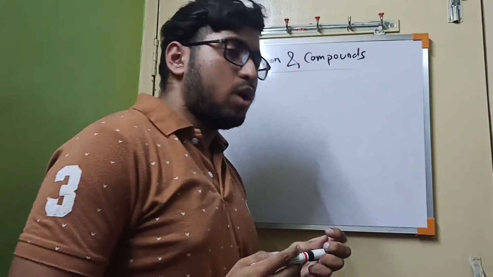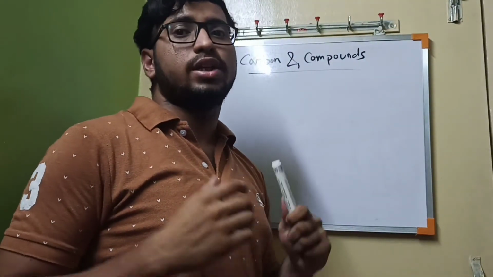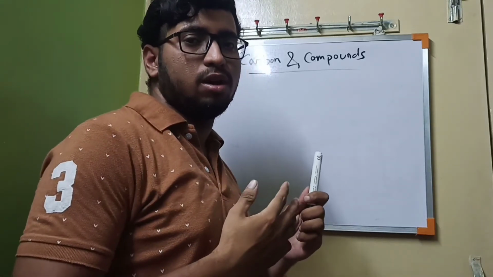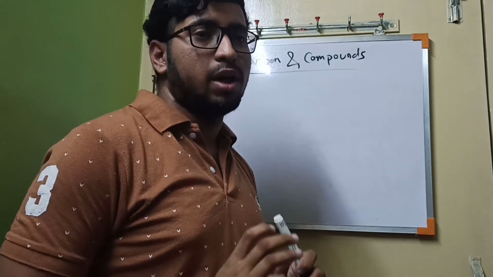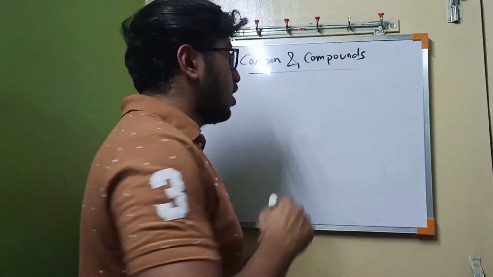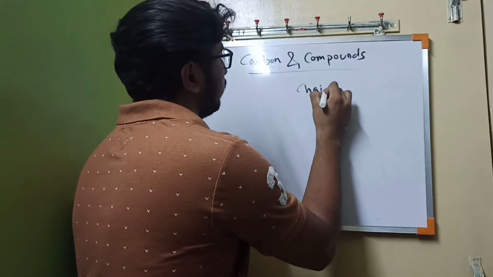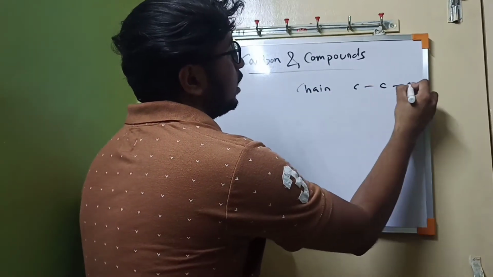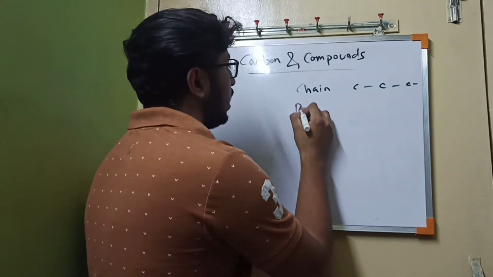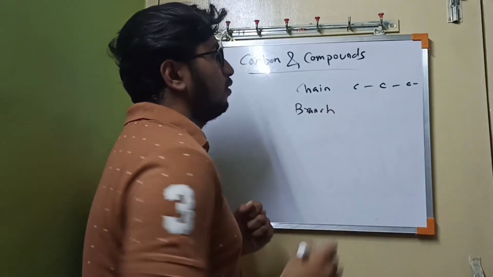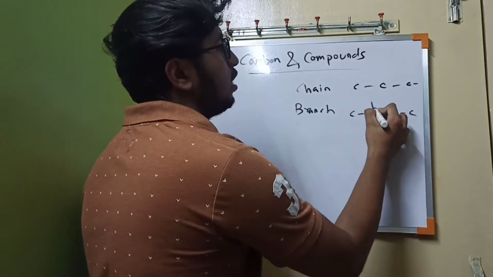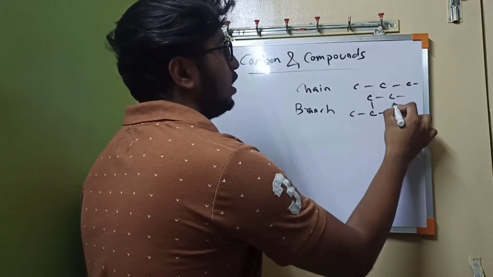Now, what can carbon form? How can it form compounds? Basically, we know the first reason, covalency. But what will be the structure? There will be 3 types of structure. First is chain. That means carbon atoms are linking in a linear pattern. Second is branch. Carbon atoms are also linking in a linear pattern and also they are in branches.